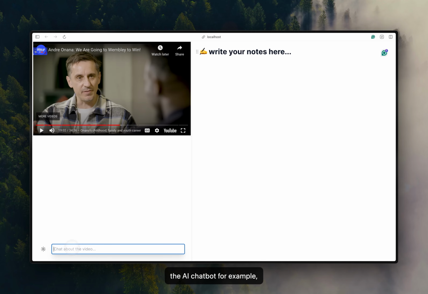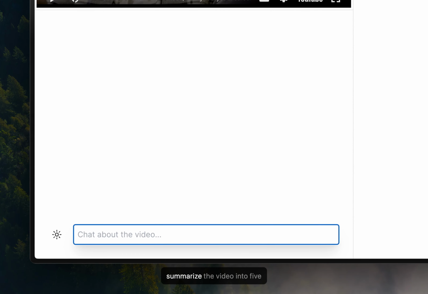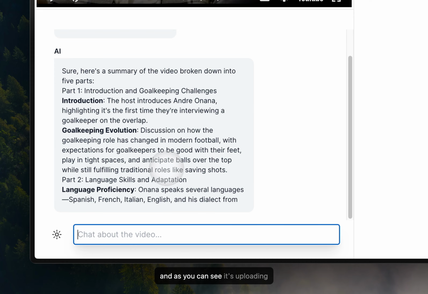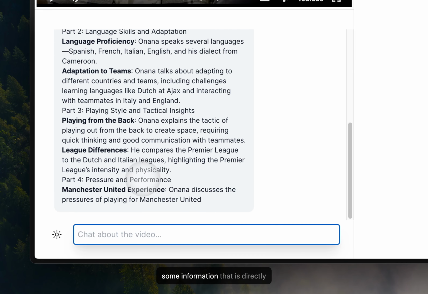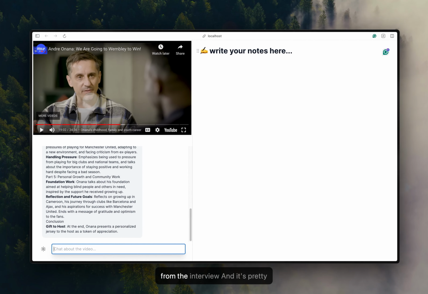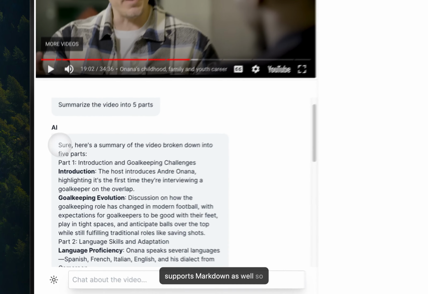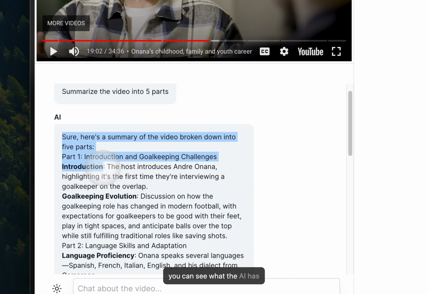So I can ask the AI chatbot, for example, summarize the video into 5 parts. And it's asking the AI chatbot right now by feeding the transcript of the YouTube video into the AI chatbot, which is powered by OpenAI API, GPT-4o. And as you can see, it's outputting some information that is directly from the interview, and it's pretty accurate. It also supports Markdown, so you can see what the AI has bolded for you to keep track of.